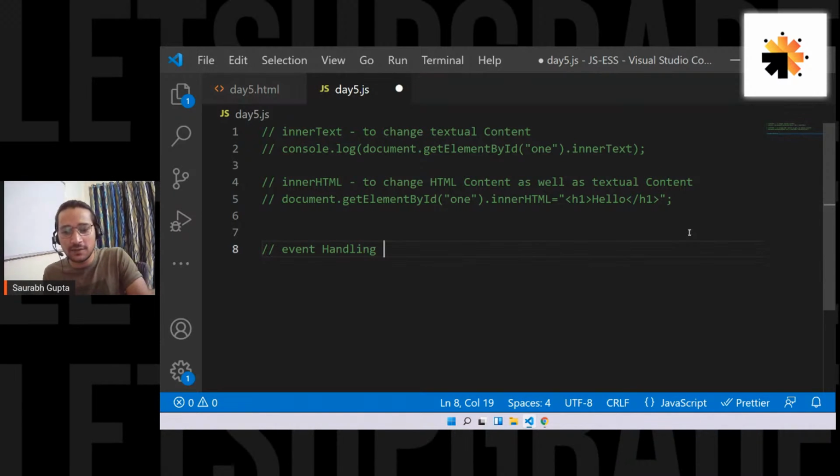Can we change the image dynamically as we are changing text? Yes, you can change anything that you see on the web. Understand the point, Pradeep? You can change anything that you see on the web using JavaScript.